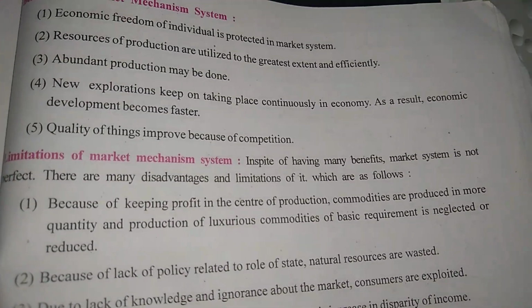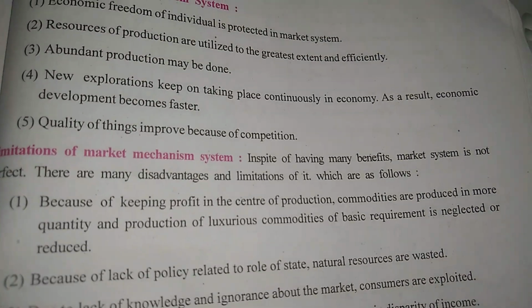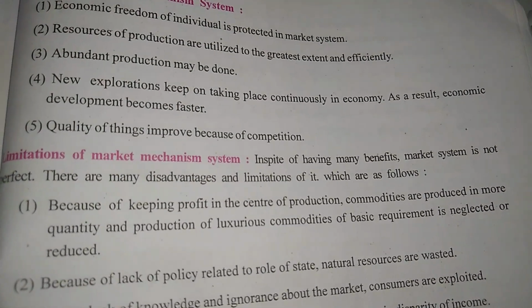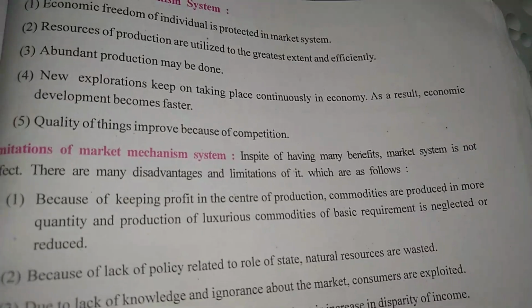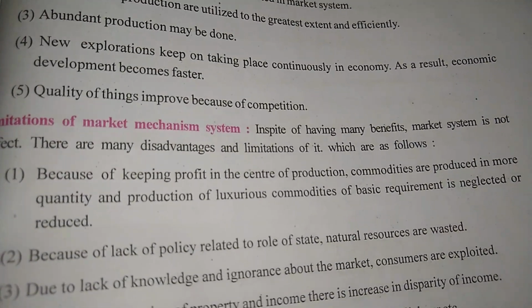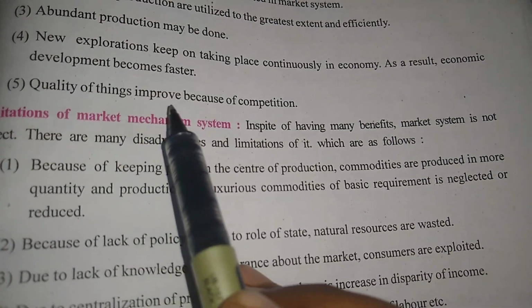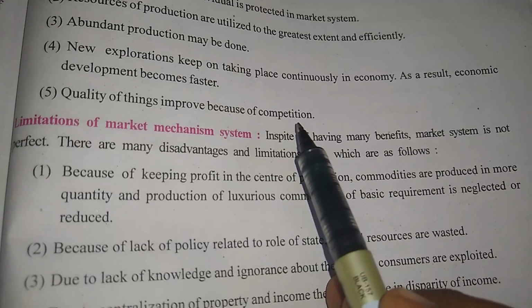Every company goes for new research and development, so new products come into the market, and you can sell them to other countries also.